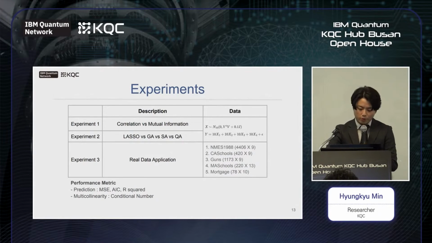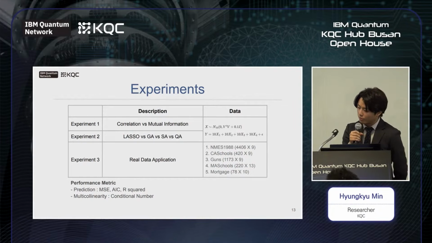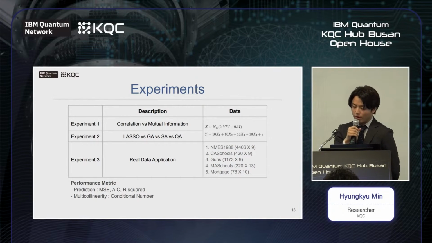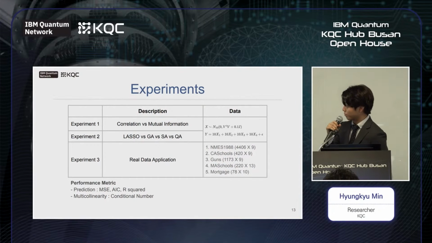To see the performance of our suggestion, we executed 3 experiments. The first one is a comparison between previous works and ours. That is, we compare the correlation and mutual information criteria. The second one is a comparison among a conventional algorithm and quantum algorithms.